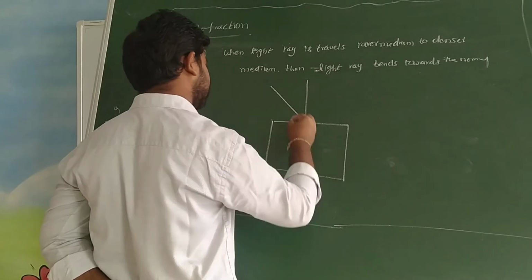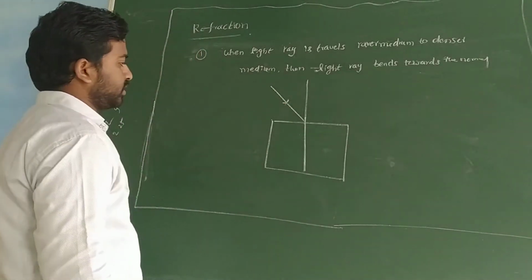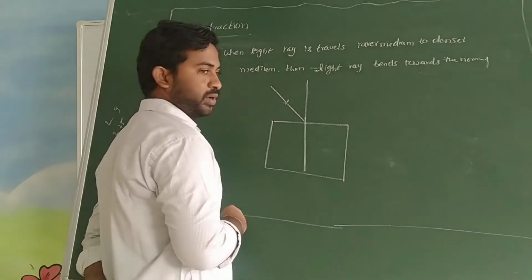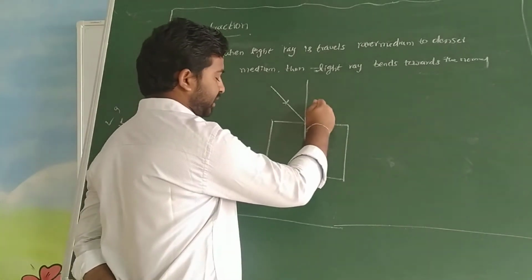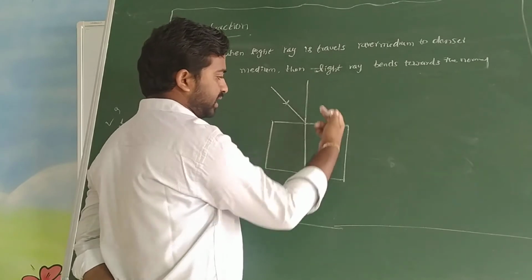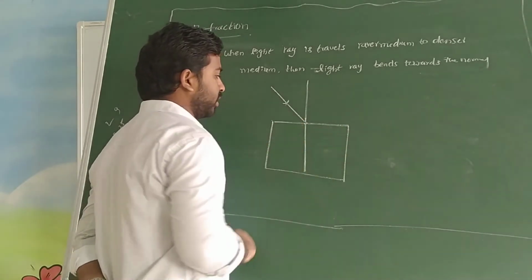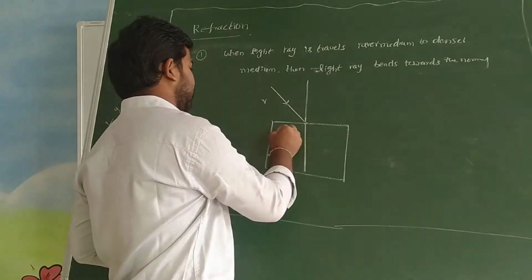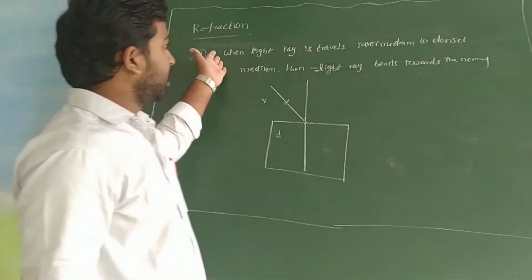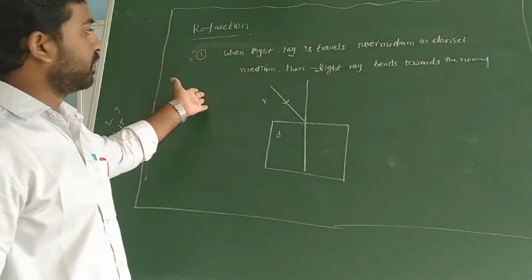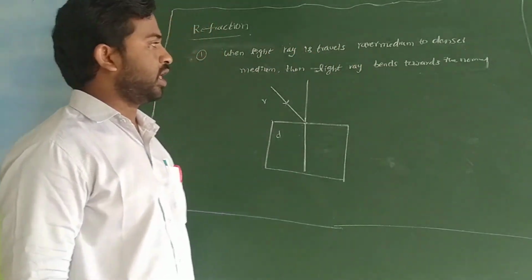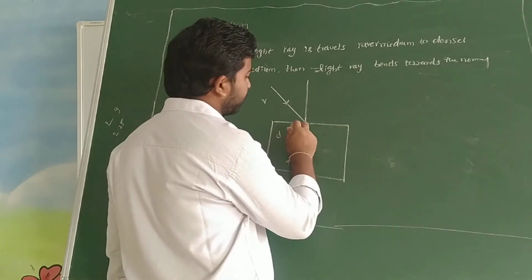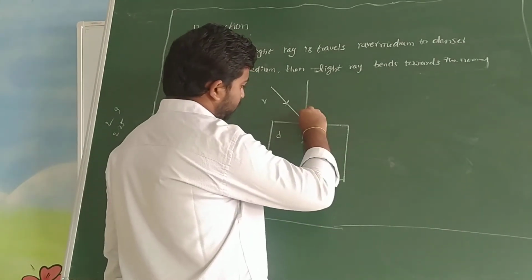This is the interface, or boundary, between the two mediums. The upper side is the rarer medium and the glass is the denser medium. Whenever a light ray travels from a rarer medium to a denser medium, at the interface of the two mediums, the light ray bends towards the normal.